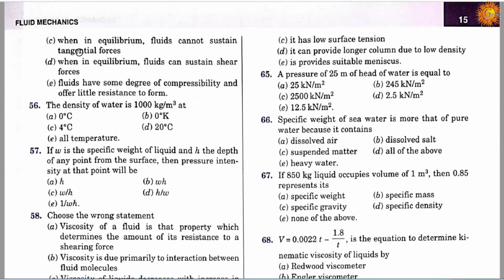Option C, when in equilibrium, fluids cannot sustain tangential forces. Option D, when in equilibrium, fluids can sustain shear forces. Option E, fluids have some degree of compressibility and offer little resistance to form. So the correct answer is D.